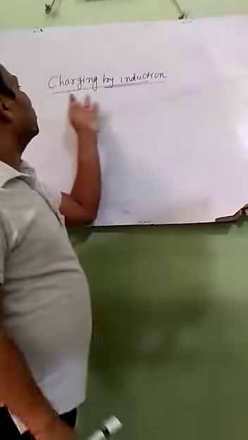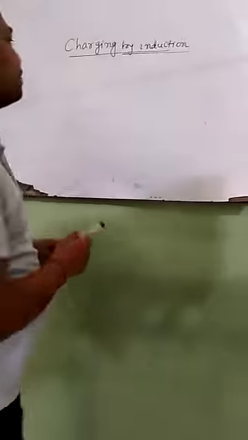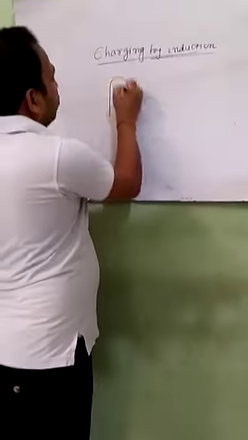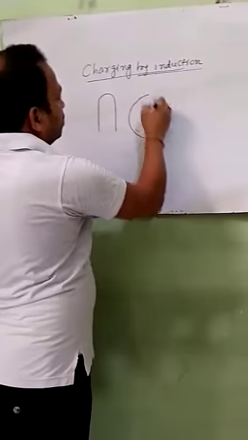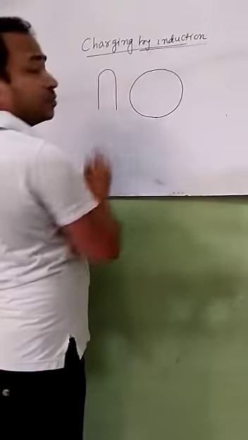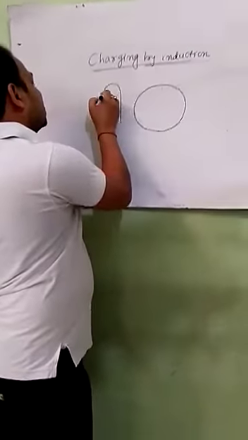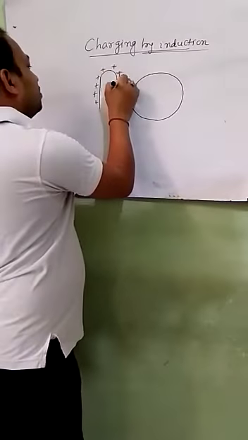Now we come to charging by induction. Suppose there is a glass rod which is positively charged.